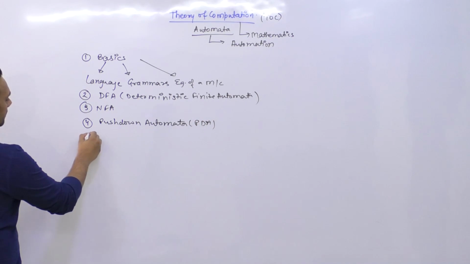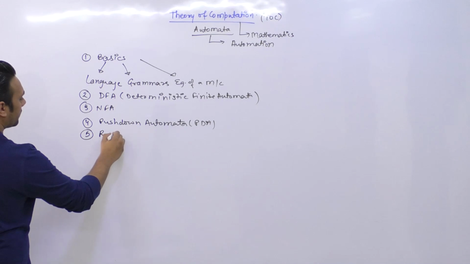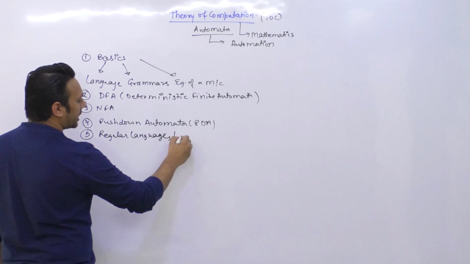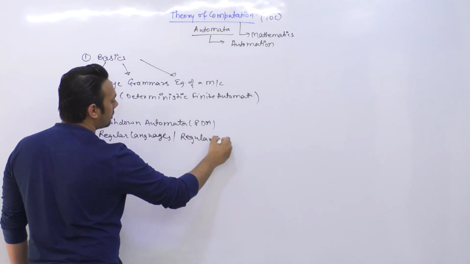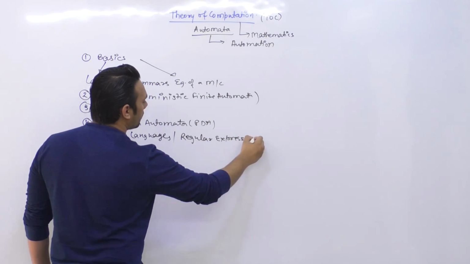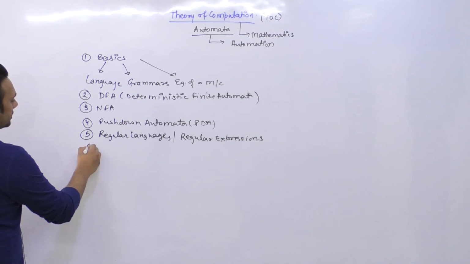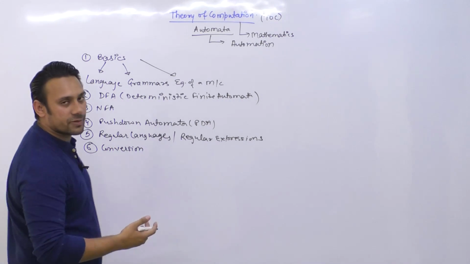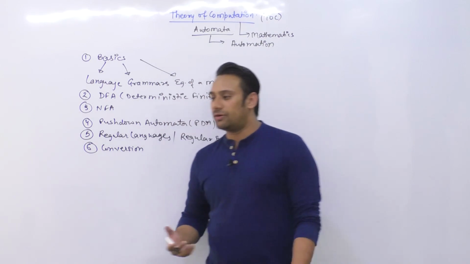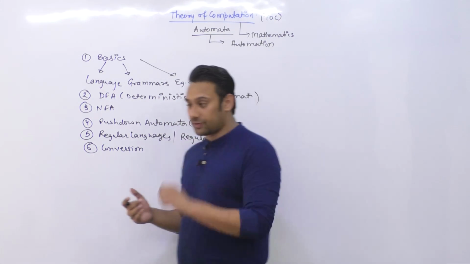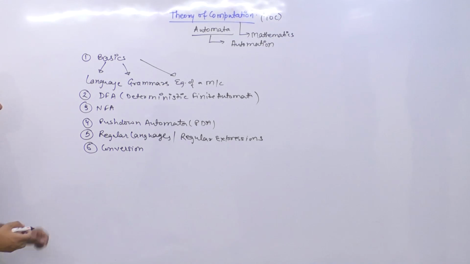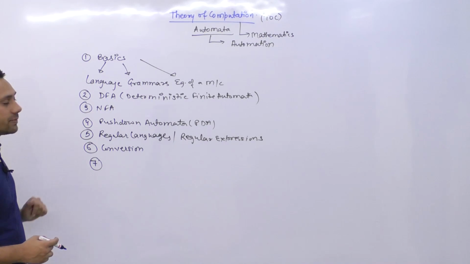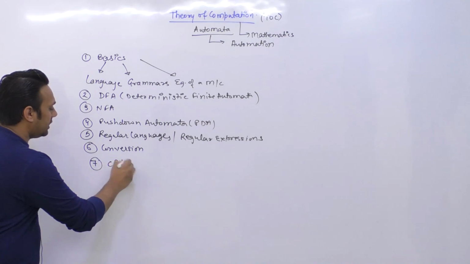And then we'll be discussing about what are regular languages and what are regular expressions. And then conversions, there are various conversions that will be there. So conversions like how can you convert a regular expression to a finite automata, and how can you convert a finite automata to the regular expression. So these things we are going to discuss in these conversions. And then we'll also be checking out this push down automata and the languages accepted by push down automata, which is your context free language.